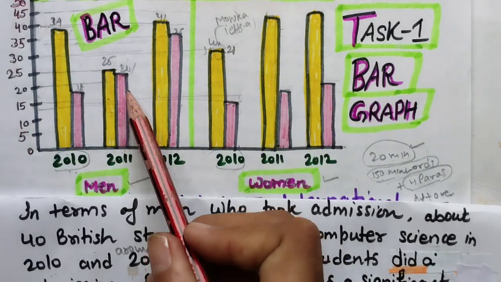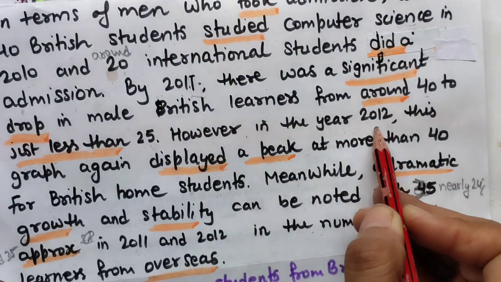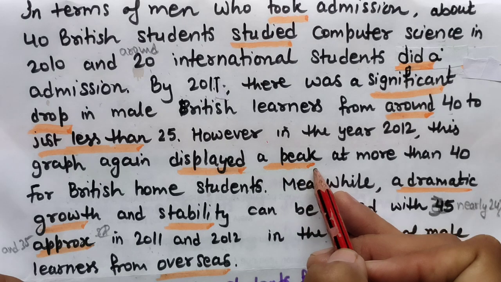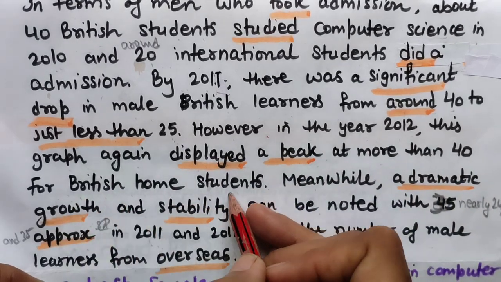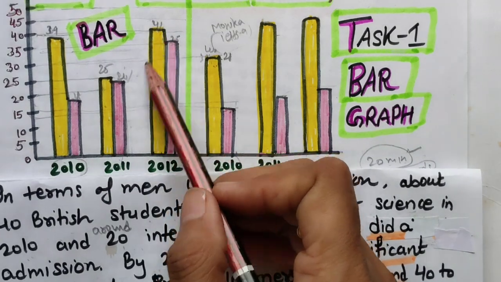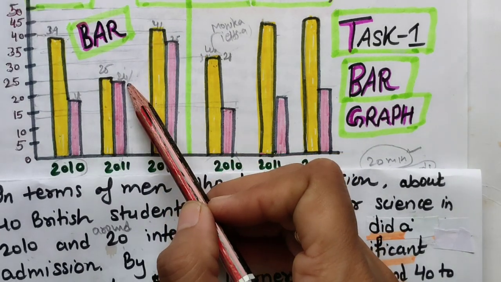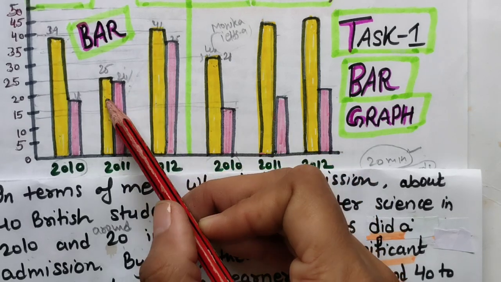However, in 2012, the graph again displayed a peak at more than 40 for British home students or domestic students. So in the next line I have only explained about yellow and British students.